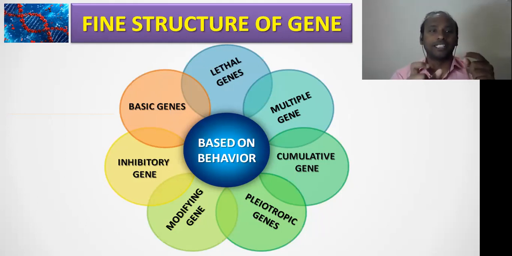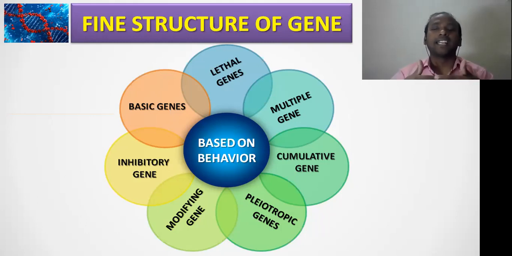But the cumulative genes are also individual genes, but together they interact and code for the mixed characters, that we call cumulative genes. These genes we also call polygenes. So the best example is the ABO blood group. Human blood group is the best example for cumulative genes, right?